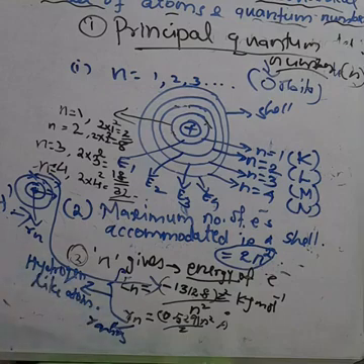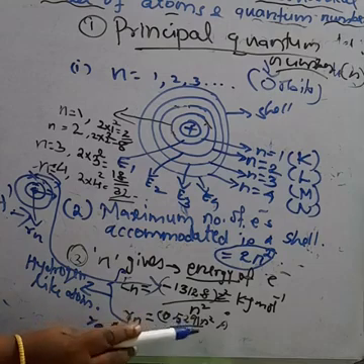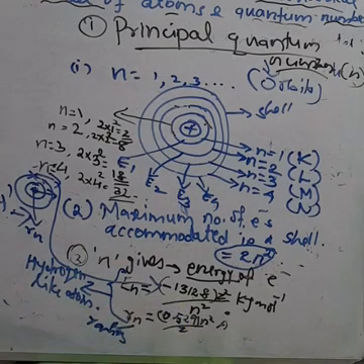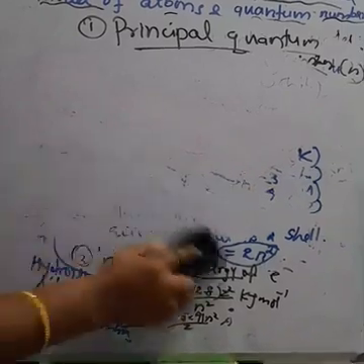So Rn is equal to 0.529 divided by Z into n square Angstrom. Okay, this is about the principal quantum number. The 3 points you should study, very very important. The other 3 quantum numbers we will study in the next classes.